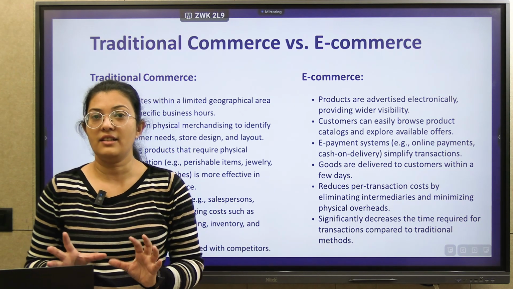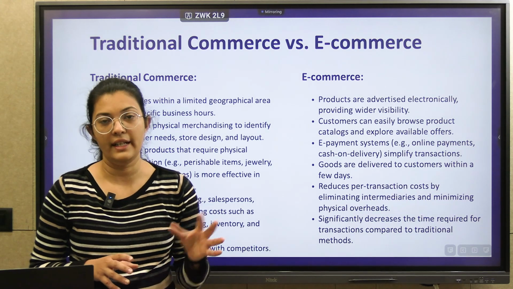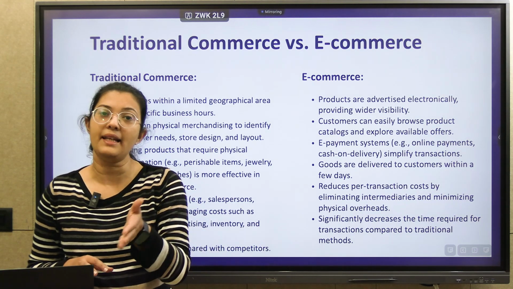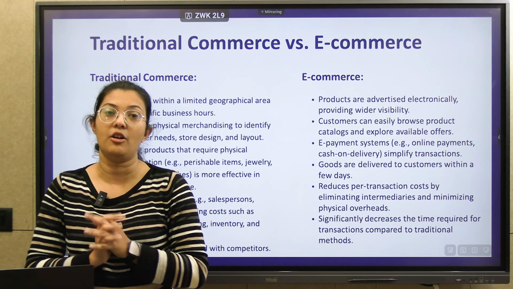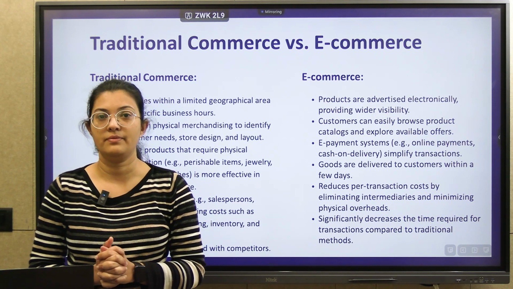So in this we studied what e-commerce is. After that, what the different applications of e-commerce are, and how traditional commerce works and how e-commerce works.